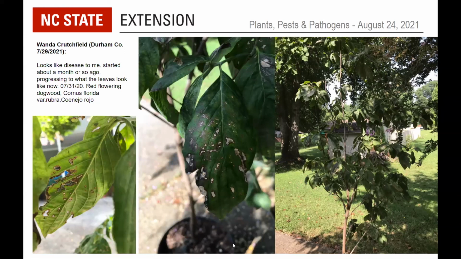Unfortunately, again, I do not know what this is. It's not going to be dogwood anthracnose, so rest easy there. Possibly Septoria leaf spot, but I am not sure. The good news again with this is that it doesn't look like something that's going to cause any kind of long-term damage to the tree.